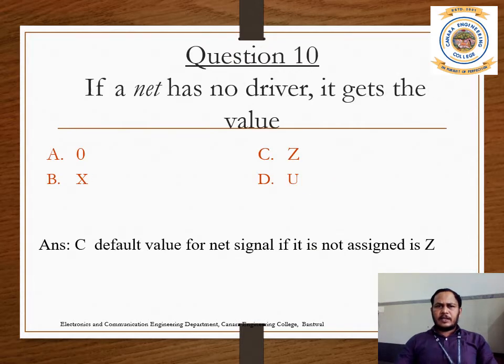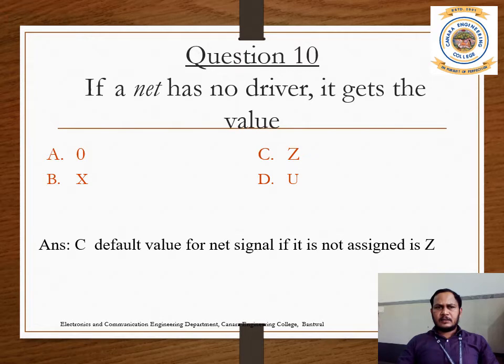Question: if a net has no driver, it gets which value? So what is the default value of a net? The options are 0, X, Z, or U. The answer is C. For a net with no driver, meaning there is no link between the signals, the default value is Z, high impedance. X is unknown, and 0 or 1 you won't get. Unknown you are also not getting, high impedance you are getting.